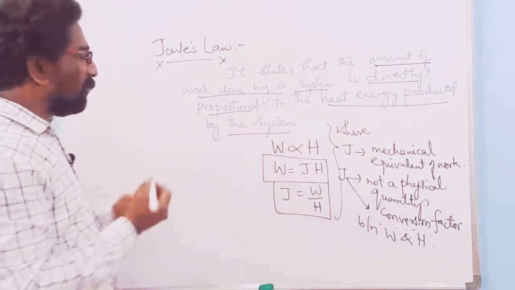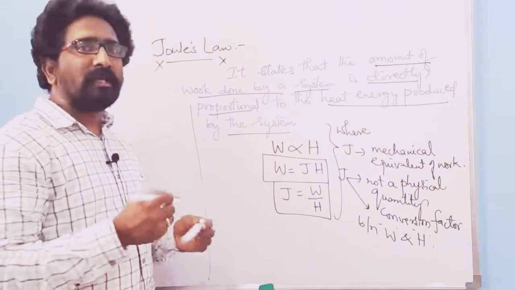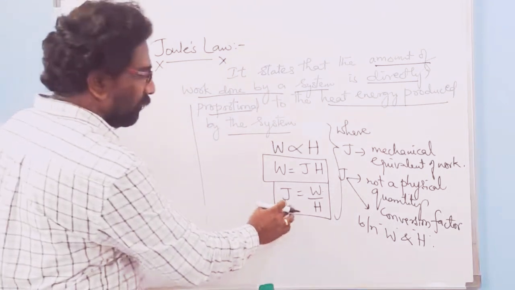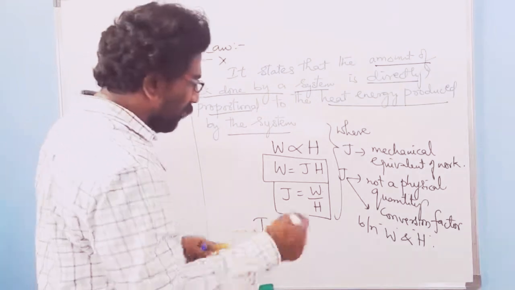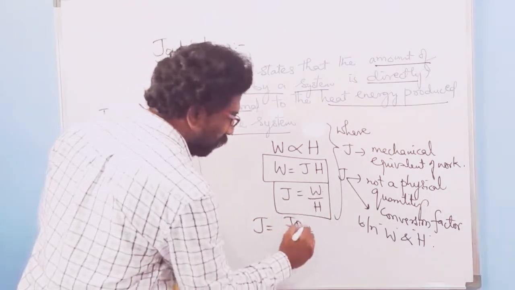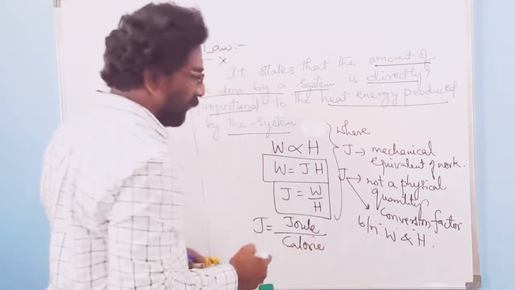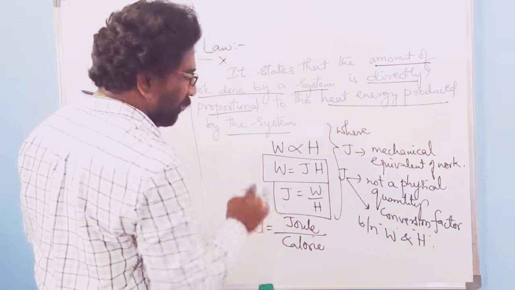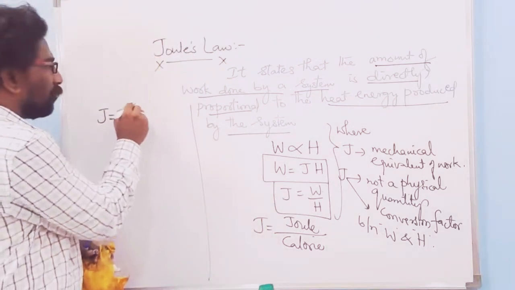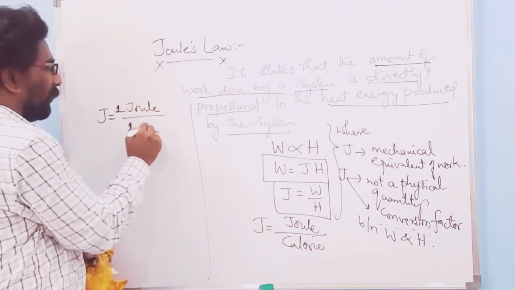Now coming to the value of J. If you see the units for J, the work done unit is joule, so the unit of J is joule per calorie. It can be written as J equal to 1 joule over 1 calorie.